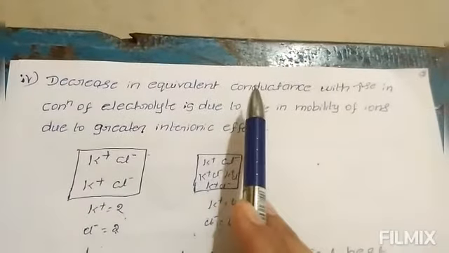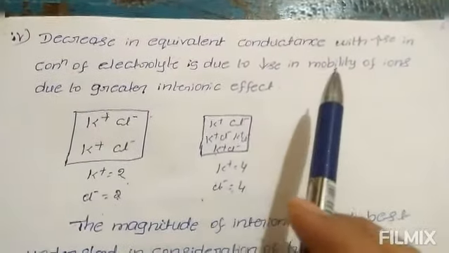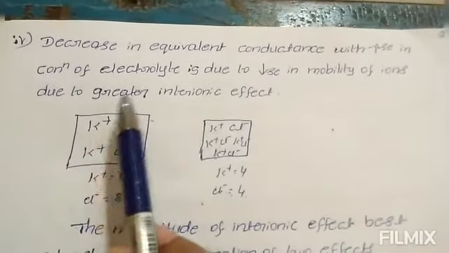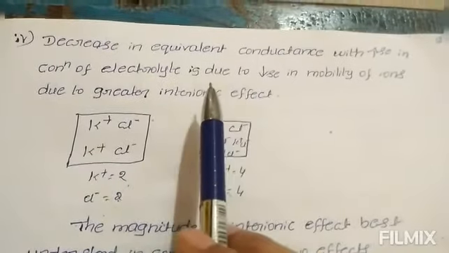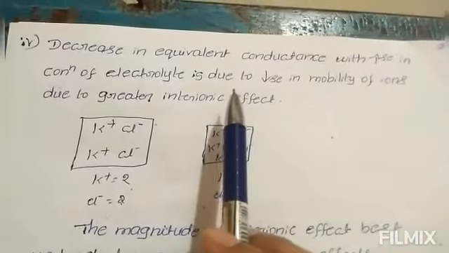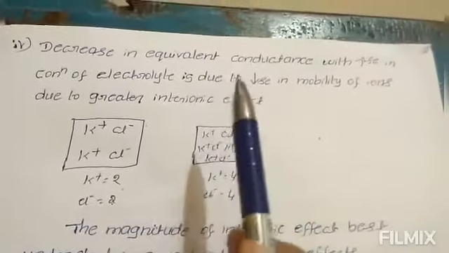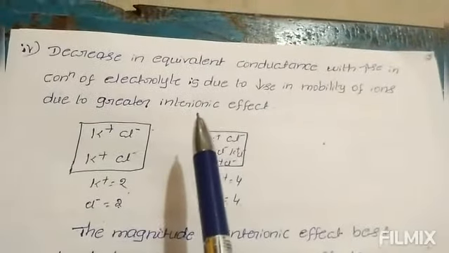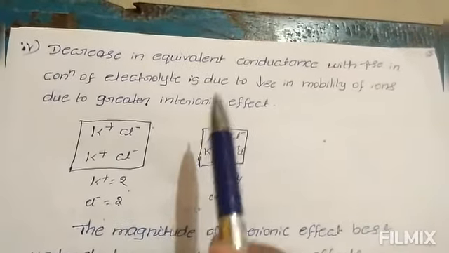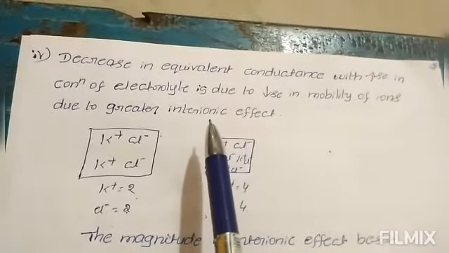Decrease in equivalent conductance with increase in concentration of electrolyte is due to decrease in mobility of the ions because of greater interionic effect. Interionic effect means the attraction between the positive and negative ions. As concentration increases, the ions come very near and the attraction is more. When dilution increases, the ions are far apart, and then the interionic force is less.